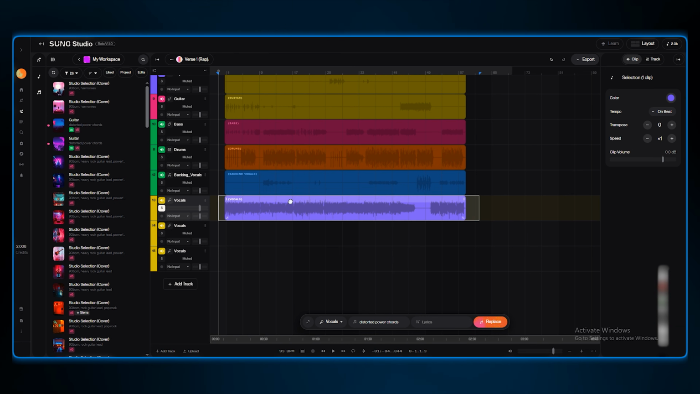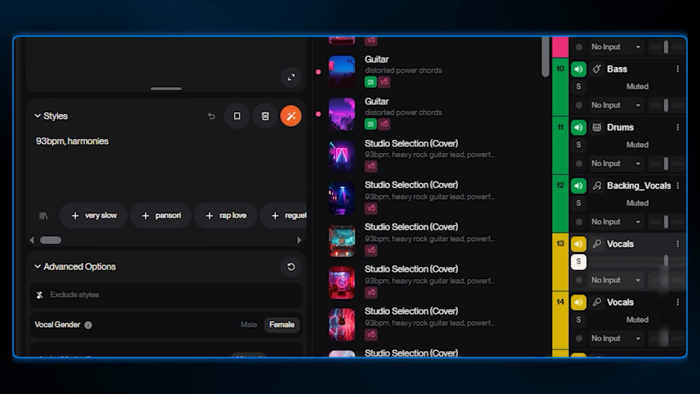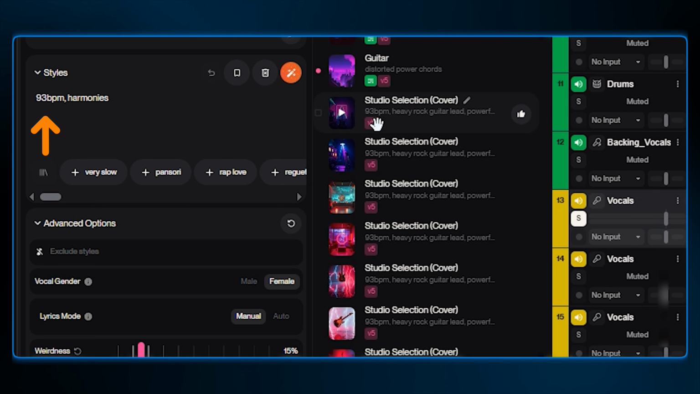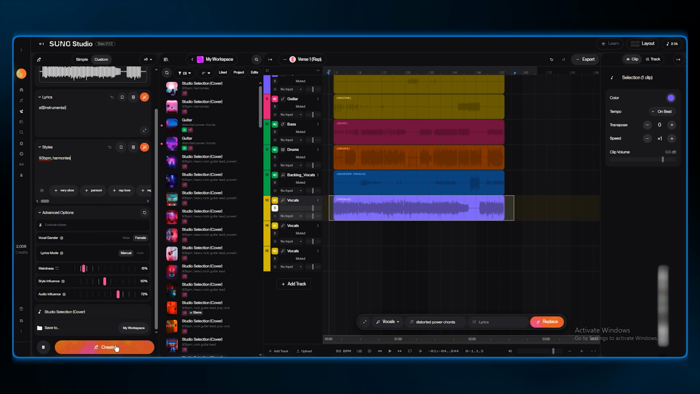I'm selecting it and dragging it over to the drag here to remix box on the left again. Keep current lyrics. In the style box, I'm typing 93 BPM harmonies. Again, keep that BPM in there. I want it to sound exactly like the original melody, just with a female tone.